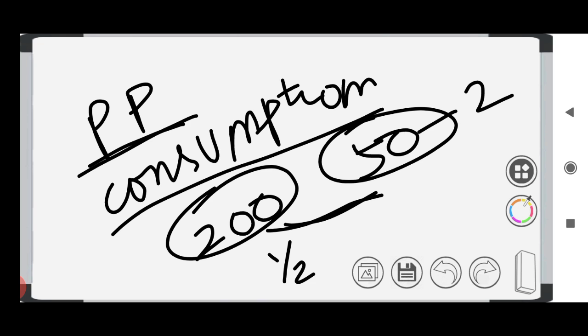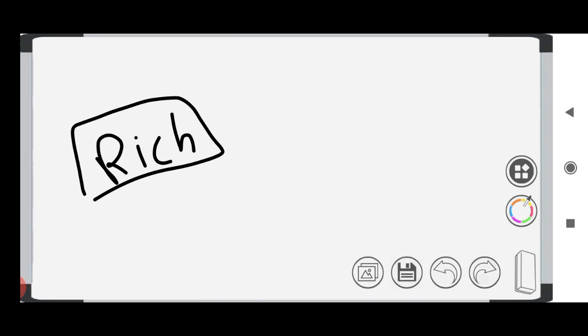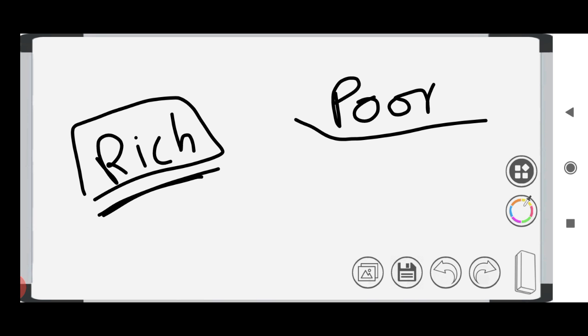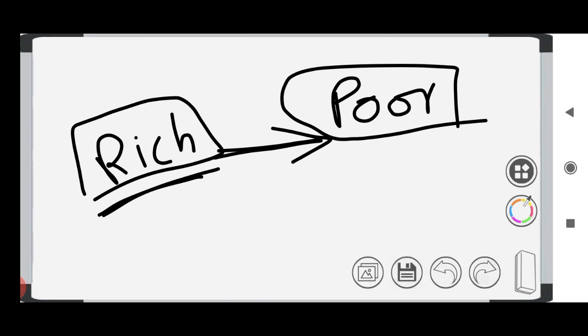The purchasing power will be reduced, and it will also increase the gap between the rich and the poor. Why? Because the rich will have the money to spend. So he will spend. Even if the price has been hiked, he will have the ability to spend, but the poor will not have the ability to spend. So it will increase the gap between the rich and the poor. It will also reduce employment and growth. So these are the effects of inflation.